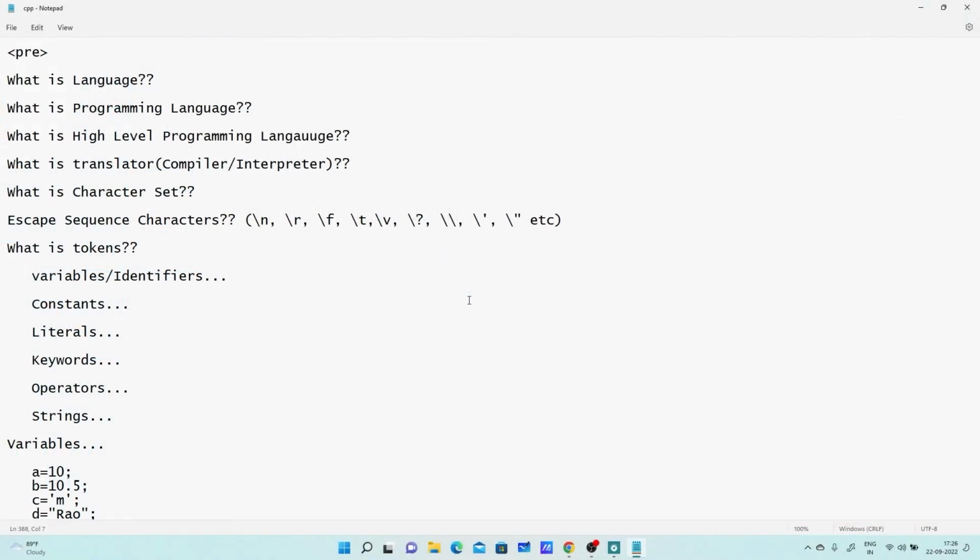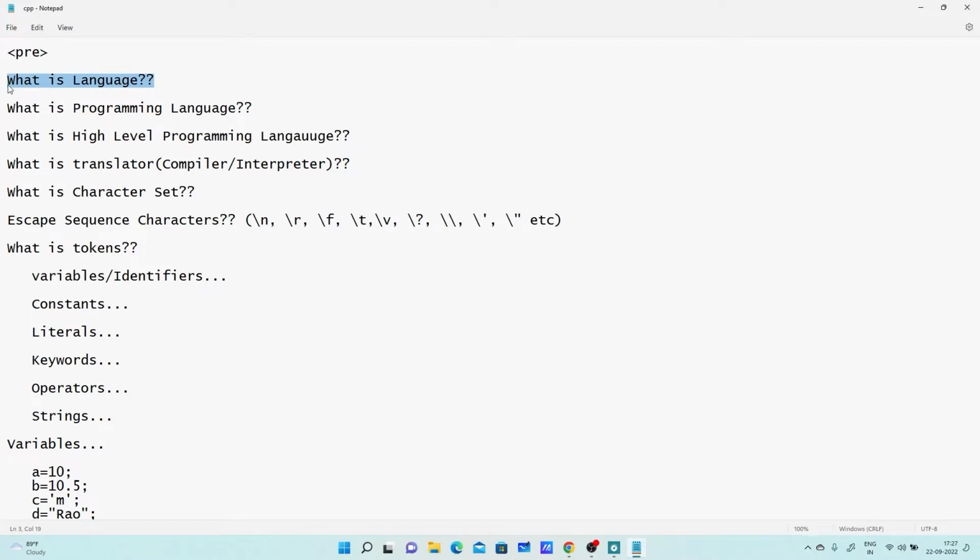In the first developer C++ session, I introduced C++ and operators in C++. The same thing we are repeating along with the flow control statements, right? So the first question here is, what is meant by language?